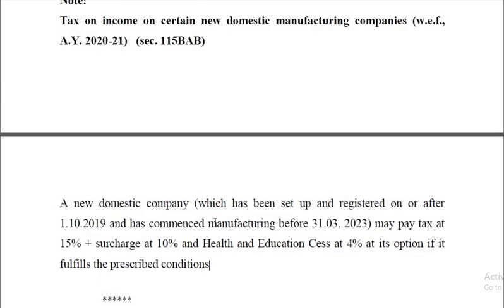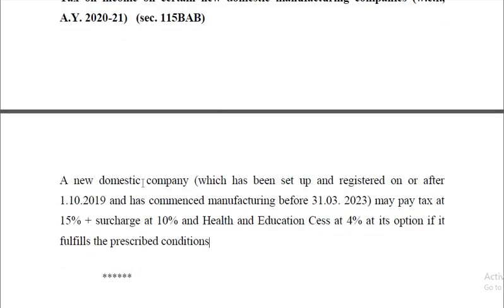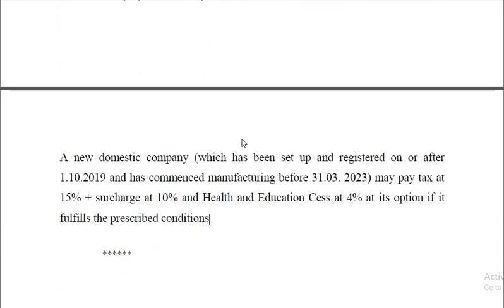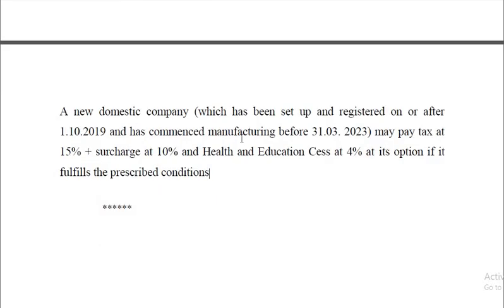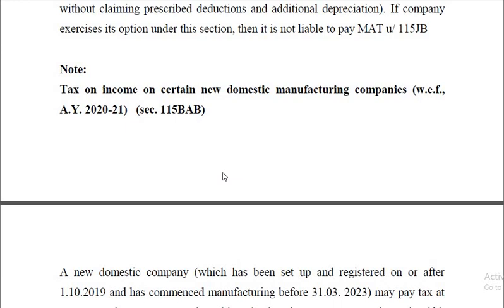So this is the latest one. The rates are very low, very competitive, but such companies should fulfill certain prescribed conditions. It should be a new company, set up and registered on or after 1/10/2019, and should commence its manufacturing activity before 31st March 2023. So that's about the types of companies, and then computation of total income, and also computation of taxes.